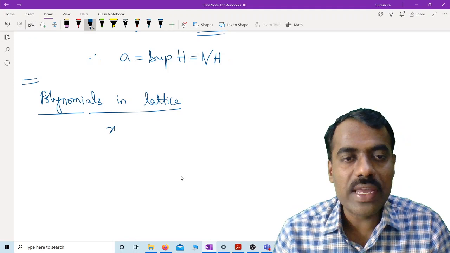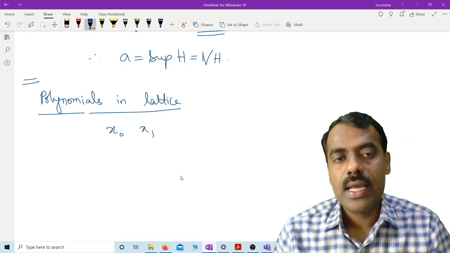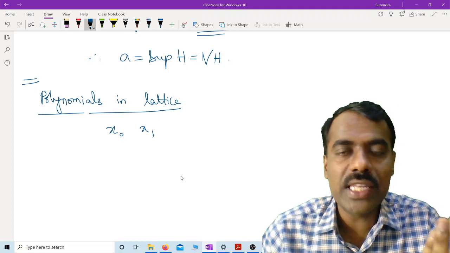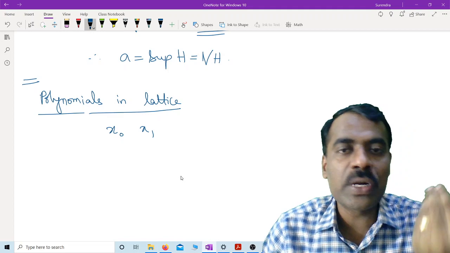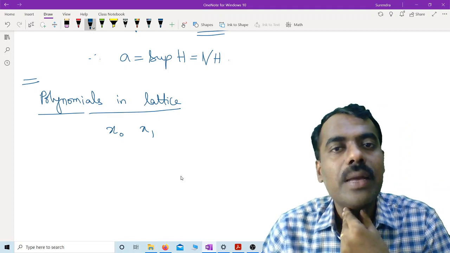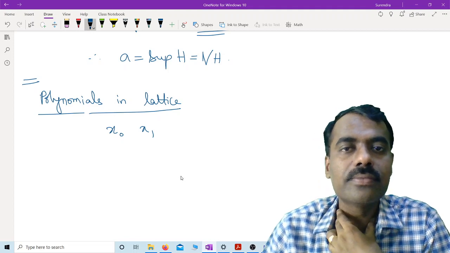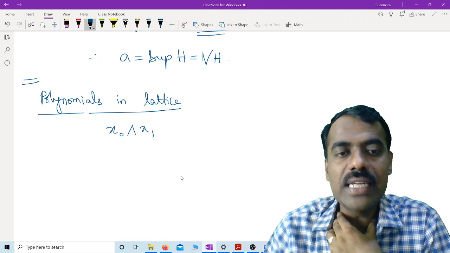Suppose I have two variables x naught and x1. Then x naught itself is a polynomial you can think of, x1 is a polynomial you can think of, but in lattices we don't have any meaning of plus and minus. Is this clear? But in a lattice what we know is something about meet and join.